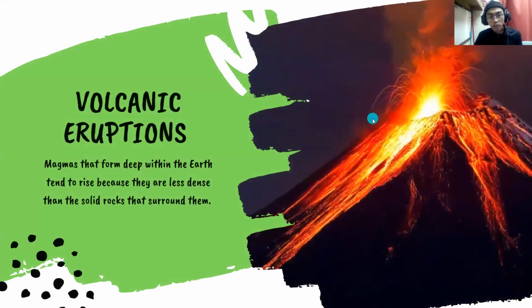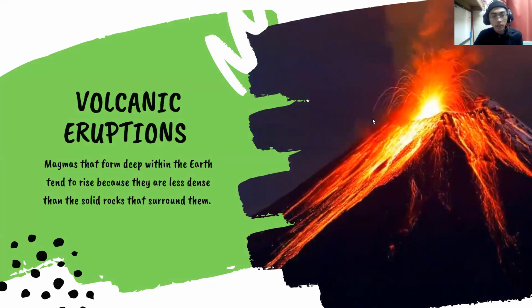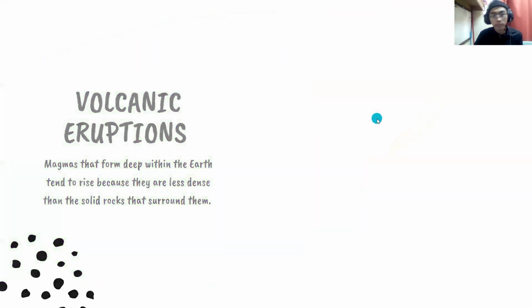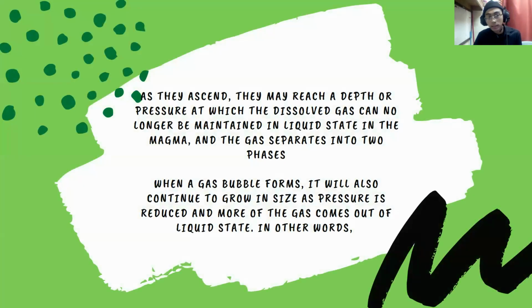Moving on is volcanic eruptions. Magmas that form deep in the Earth have a tendency to rise because they are less dense than the solid rocks surrounding them. As they ascend, they may reach a depth of pressure at which the dissolved gas can no longer be maintained in the liquid state in the magma. The gas separates into two phases, which is water liquid and gases, or water vapor. When the gas bubbles form, they continue to grow in size as pressure reduces and more of the gases come out from the liquid state. In other words, the gas bubbles are expanding.